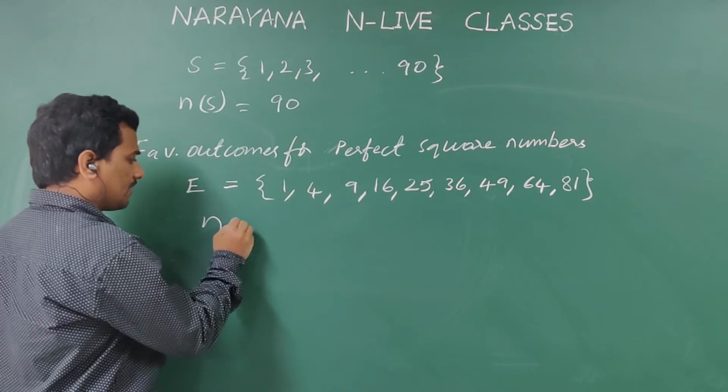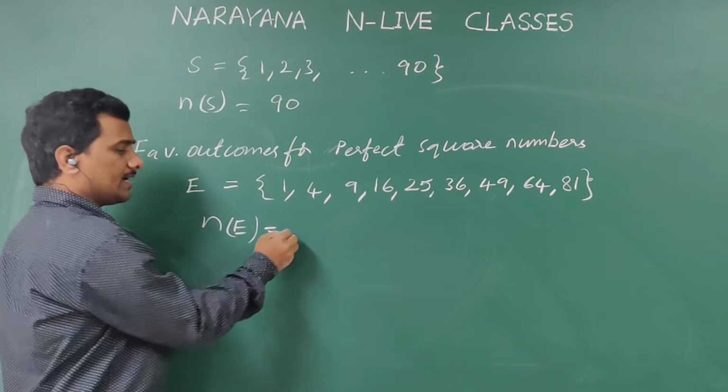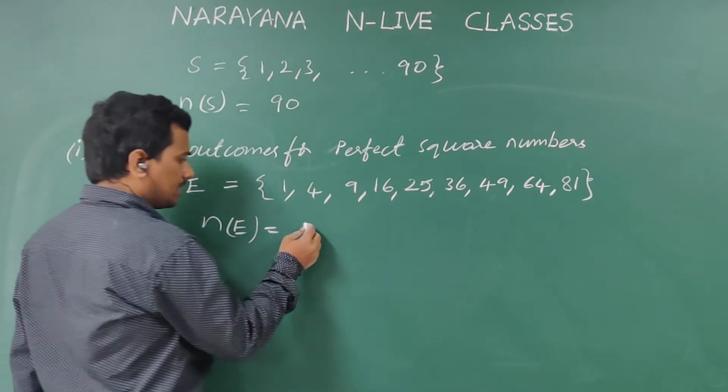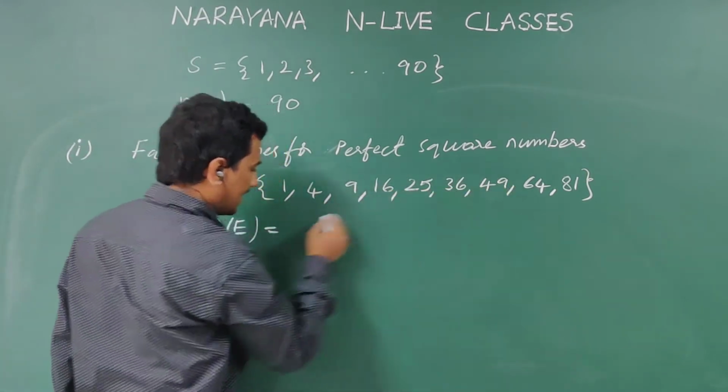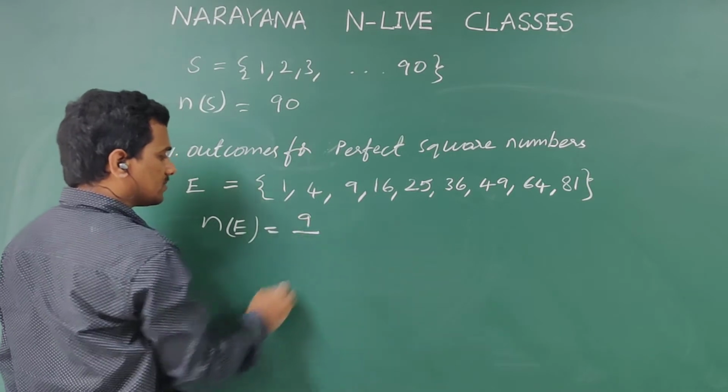n of E, the number of elements in E. So in total 9 are there: 1, 2, 3, 4, 5, 6, 7, 8, 9. So the favorable outcomes are 9.